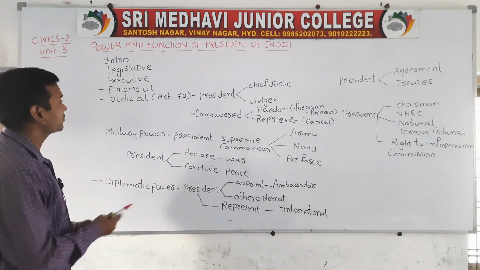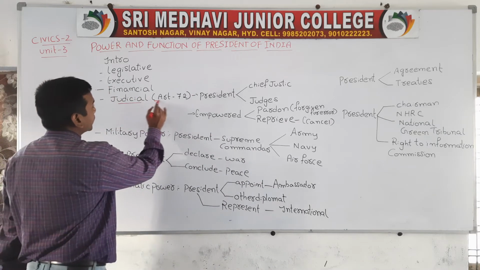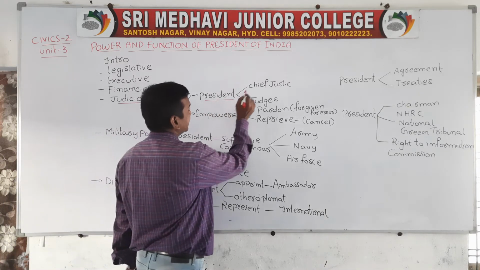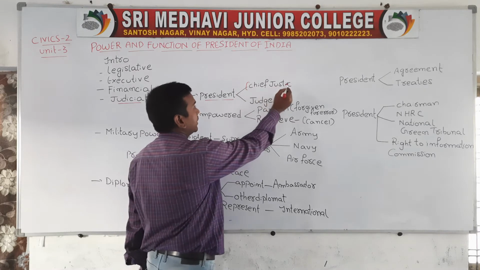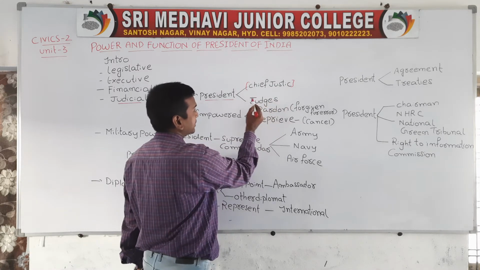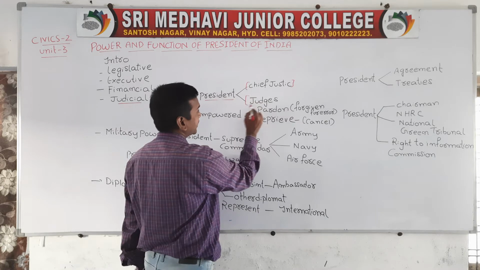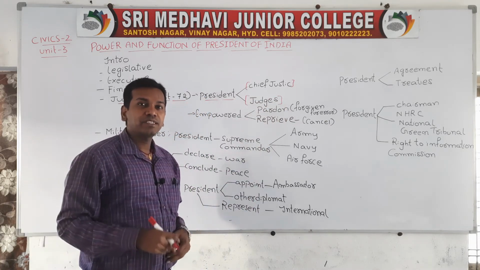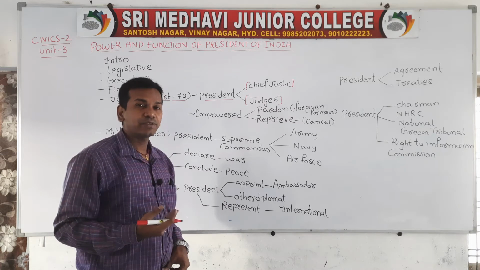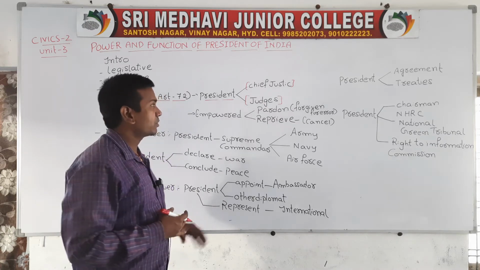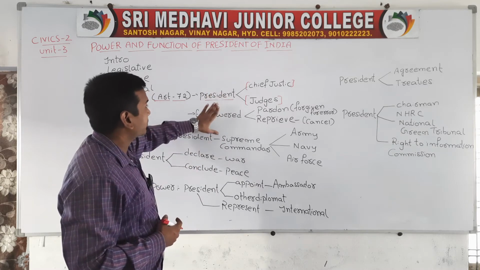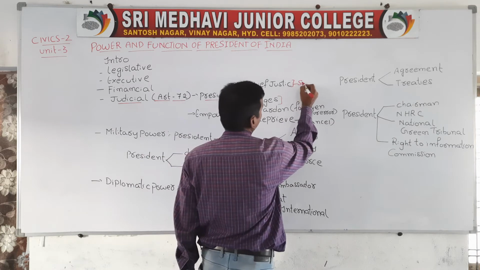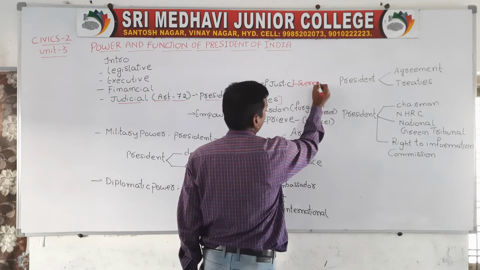In terms of the judiciary, according to Article 72, the president is the head of the chief justice. He will appoint the chief justice and other judges of the Supreme Court and High Court. So the president will appoint the chief justice of the Supreme Court, and the other judges of the High Court will also be appointed by the president. So that is one point. The president plays a very important role. Appointment of the chief justice of the Supreme Court will be under the control of the president.